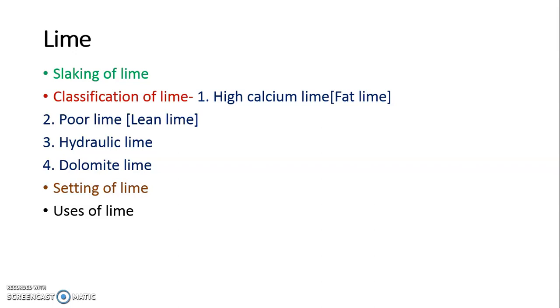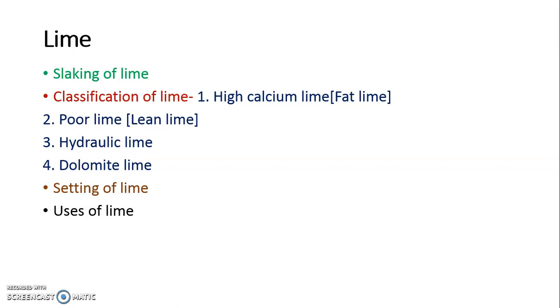Due to the presence of calcium and magnesium, it has an extraordinary character of refractoriness. Hence it is used in furnace lining and as a flux in metallurgy. It is expensive.